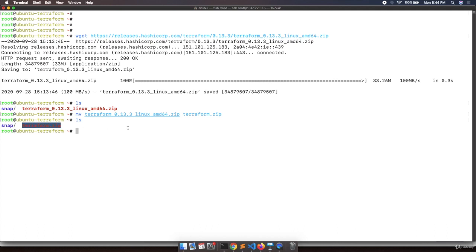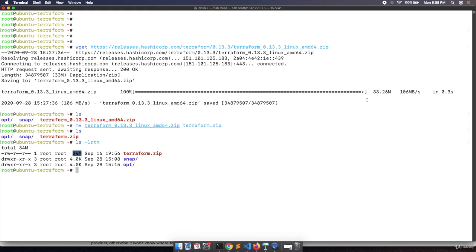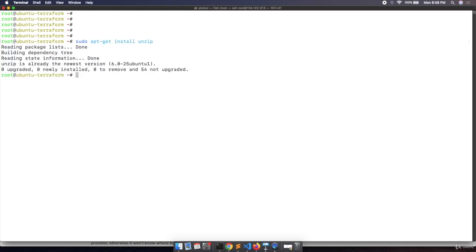Now what I need to do is unzip this particular file at some specific location. If you put ls -lrth, see the size is 34 megabytes, the same size which we have downloaded. We will clear the console, and now we need to unzip this zip file. To unzip this file, we need a package called unzip. So we will install unzip via the command sudo apt-get install unzip. Hit enter. This will download unzip on your box, and you can see unzip is installed on my box.